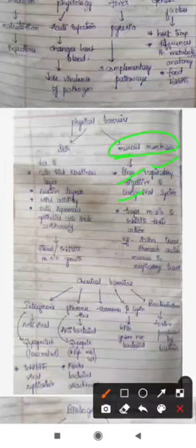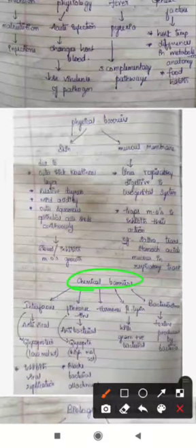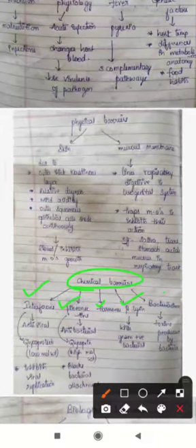Coming to the chemical barriers, there are many chemical barriers which show the innate immunity or innate immune response. What are the chemical barriers? Interferons, fibronectin, hormones, beta-lysine and bacteriocins. How are these helpful in showing the immune response? We'll see now.